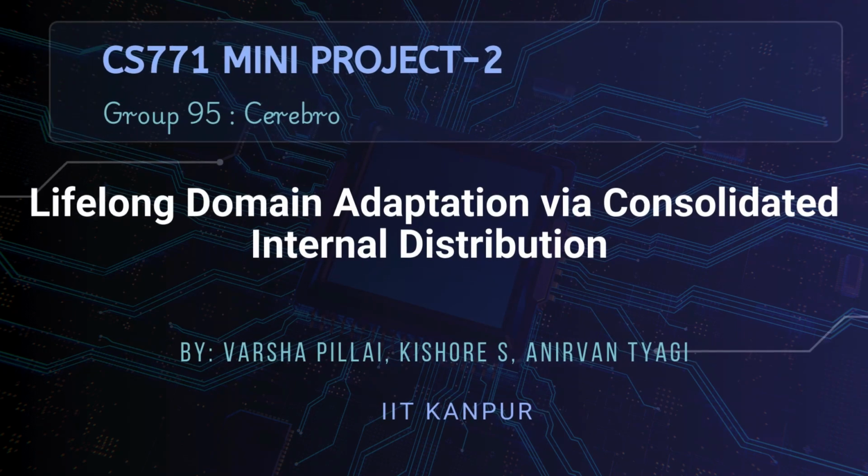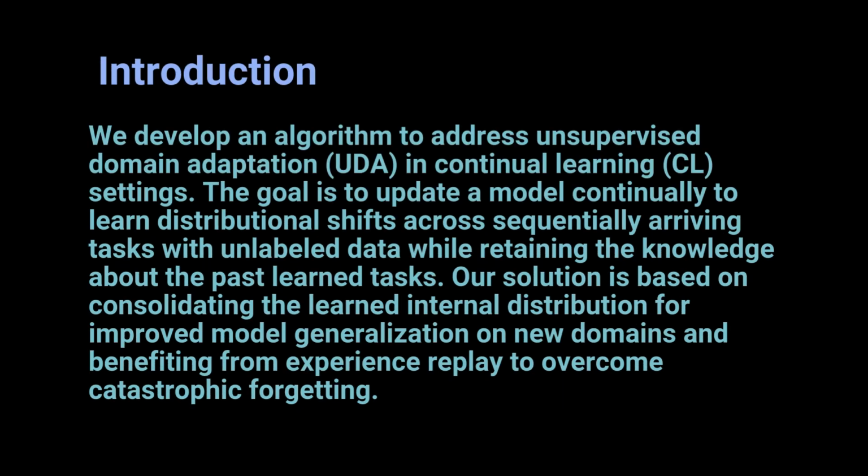Hello everyone, we are Group 95 presenting for CS771 on the paper by Mohammad Rostami titled Lifelong Domain Adaptation via Consolidated Internal Distribution. Deep neural networks excel at automatic feature learning and classification through end-to-end training. However, robust generalization on unseen data remains a challenge, particularly under domain shift, where training and testing data distributions differ.